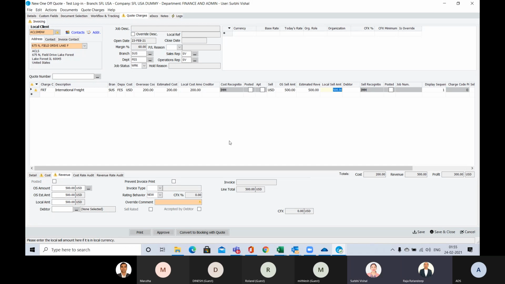This is the first time going from one screen to another to another, so this may confuse a lot of people. But this is just a blueprint. So we have come from inquiry to opportunity and opportunity to one-off quote when we are having a specific quotation to be quoted. Is that clear? This is the first process.